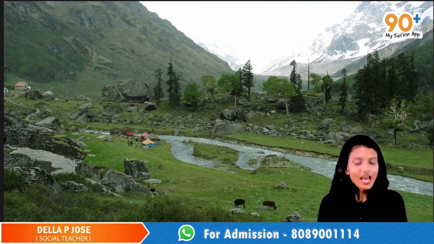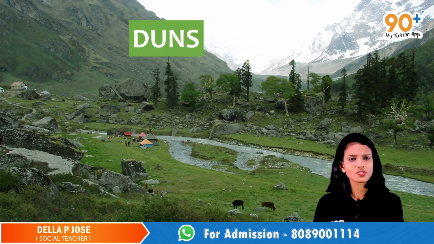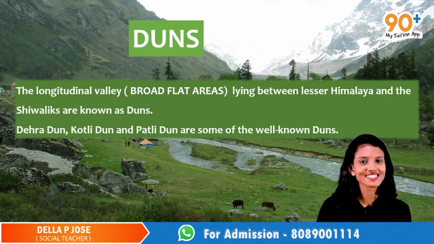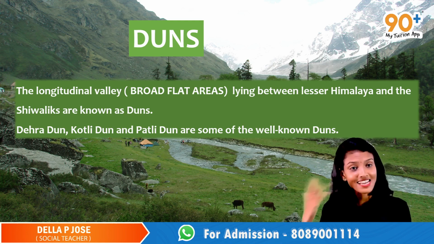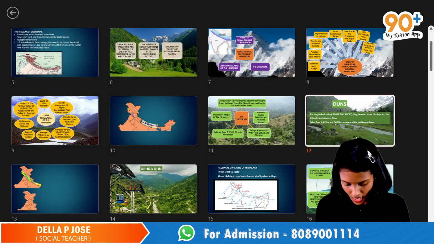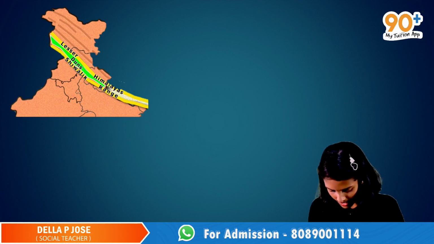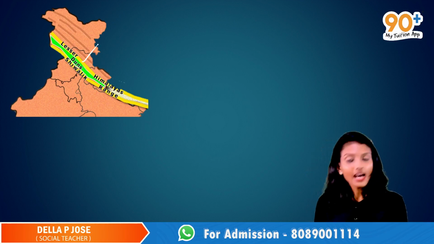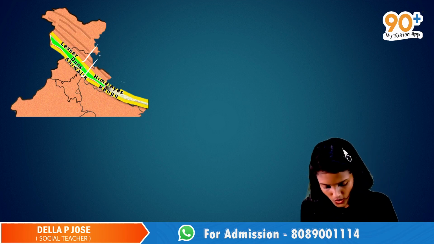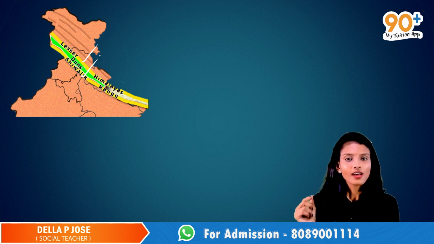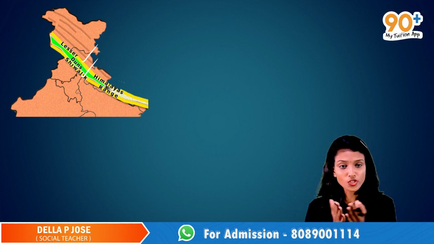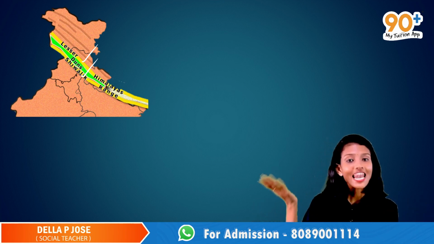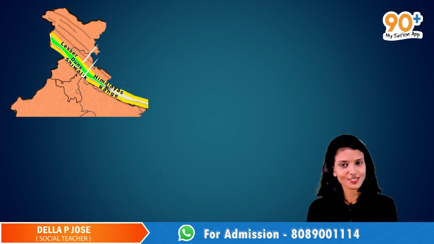Okay, my dear ones, now we are going to deal with dunes. What are dunes? Dunes are the longitudinal valleys that lie between the Lesser Himalayas and Shivalik. Look into this image. This is the Lesser Himalayas and this is the Shivalik. In between, you can observe the green part, that is dunes. Longitudinal valleys between the Lesser Himalayas and Shivalik ranges are known as dunes.